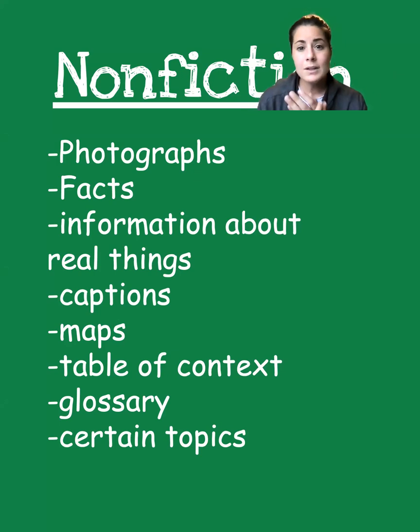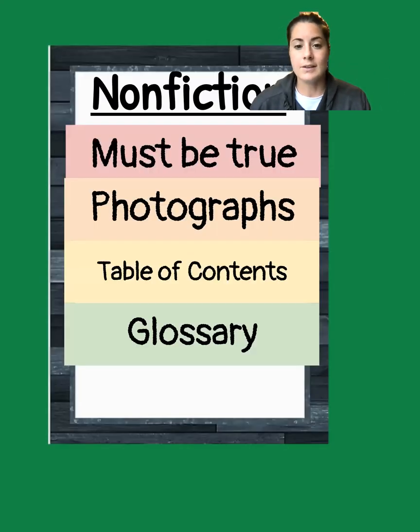It must be true in there. It's facts, real information about real things. And there's real photographs in there, pictures, right? Someone took that picture and put it in the book. Real stuff. Okay. And there's other things that make it nonfiction. But today we're also going to talk about two more things. Okay. So it must be true. There's real photos. And these two ones, the one in the yellow, it's called table of contents, and the one in the green, it's called glossary. I know, big words. Hold on a sec.